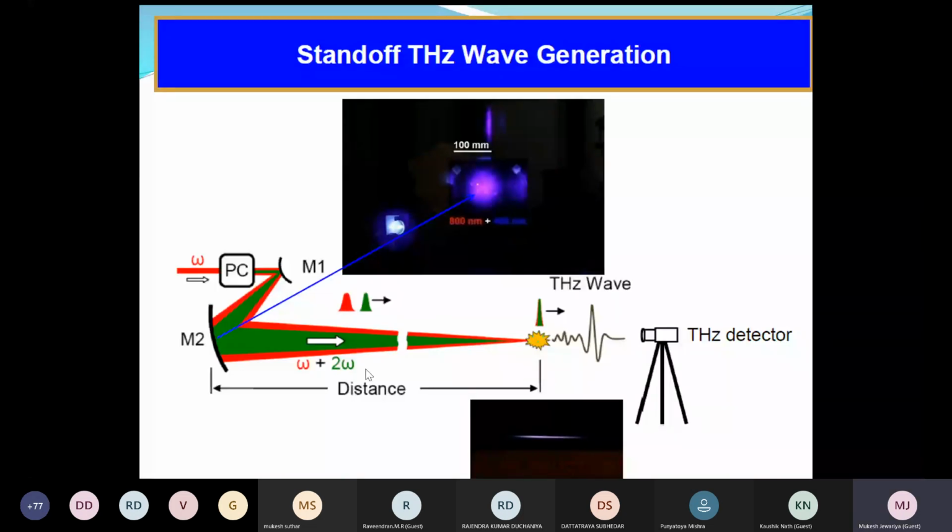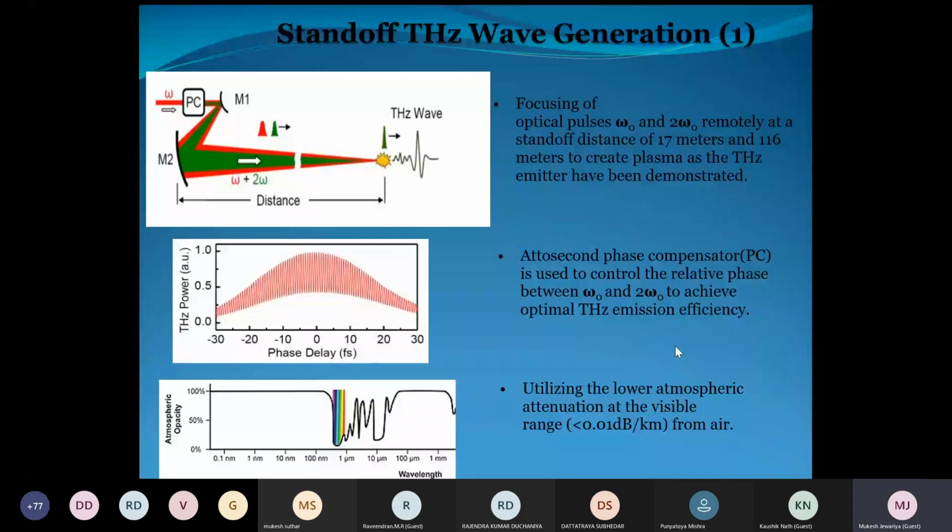People demonstrated 10, 20, up to 100 meters using a terahertz detector here. So this is terahertz standoff detection up to 100 meters.